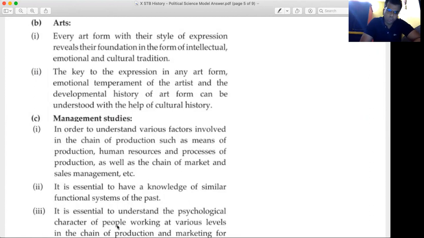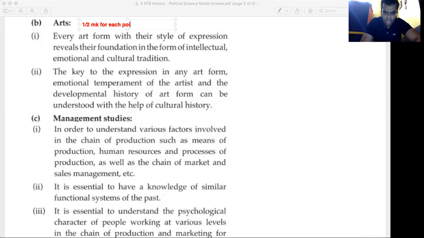Now, since there are 2 points, you will write both the points compulsorily. So what you will do is half mark for each point of arts. Likewise, you will give 1 mark for the answer of arts. Am I clear? After seeing arts, it's time to go towards the management studies.